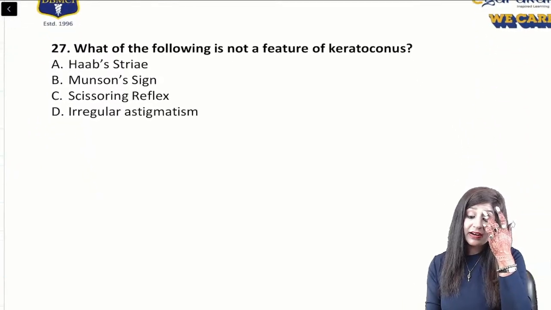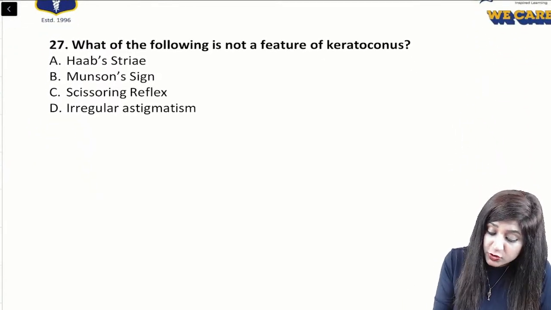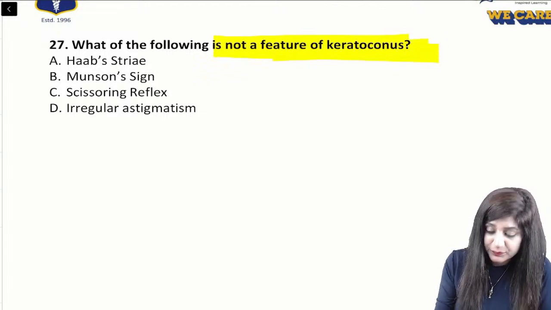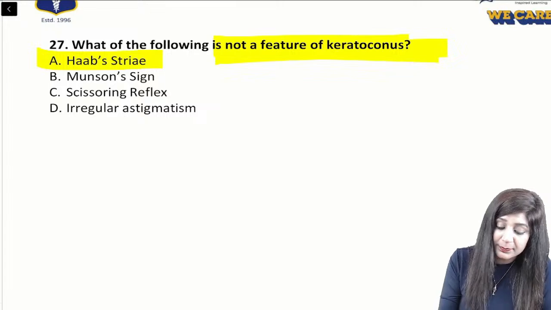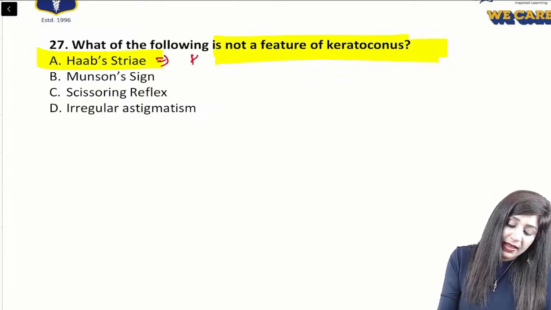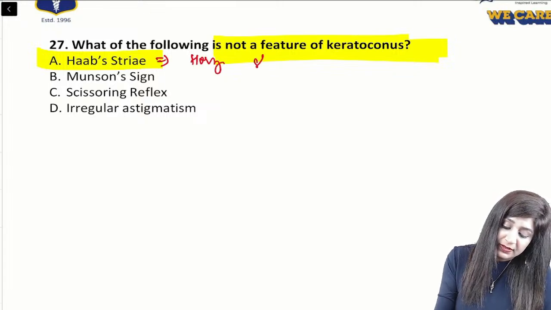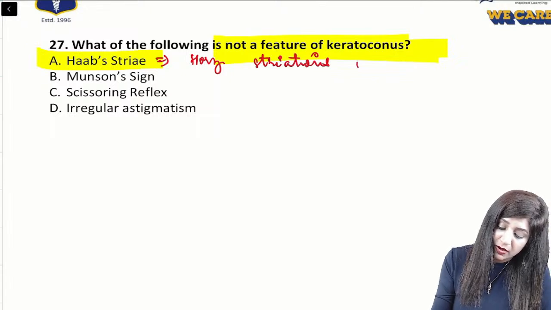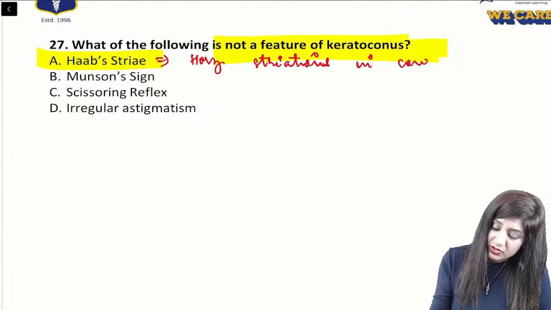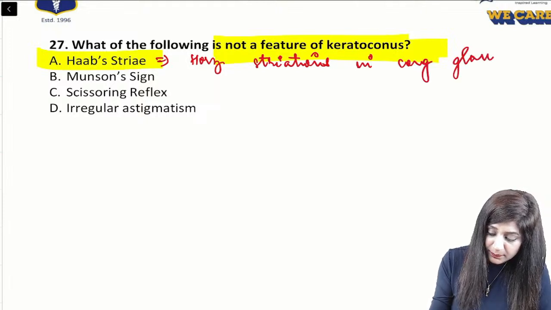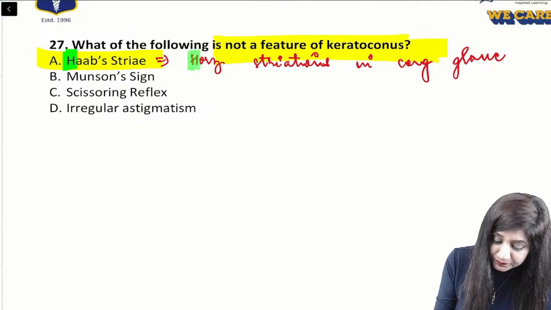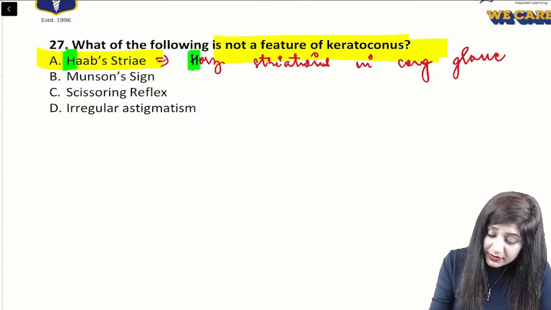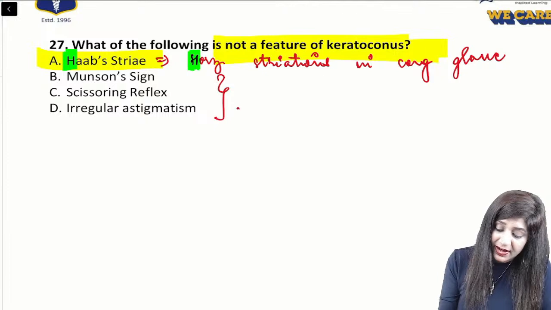Now, this is again a direct question. Which of the following is not a feature of keratoconus? You can clearly say that the answer is Haab's striae, because H for Haab and H for horizontal. These are the horizontal striations found in congenital glaucoma, or buphthalmos. Remaining all are found in keratoconus.